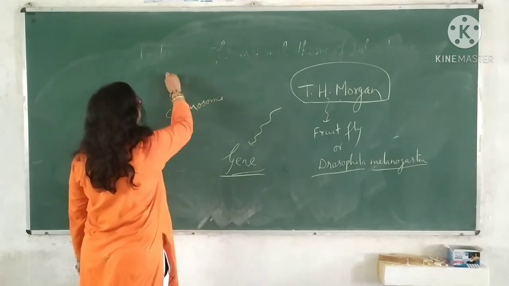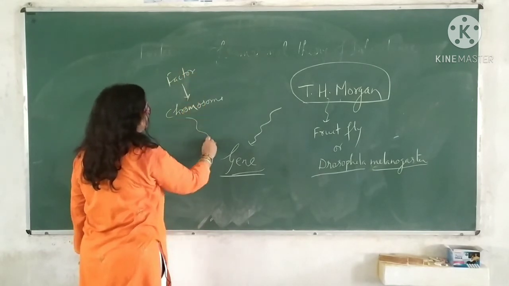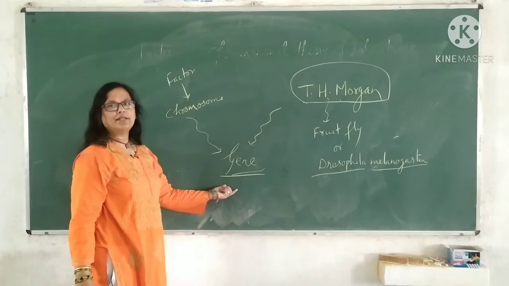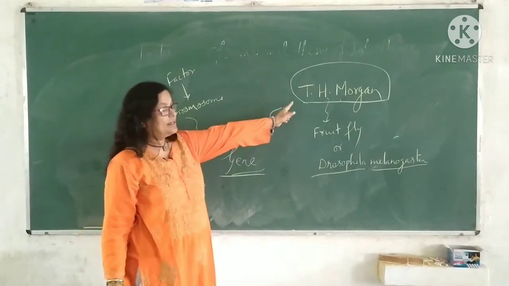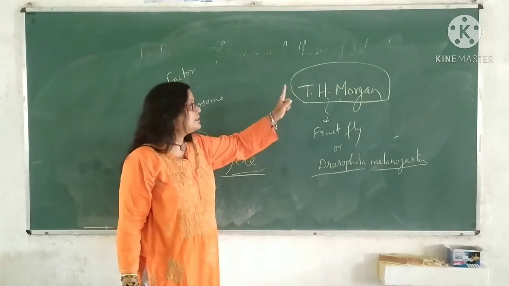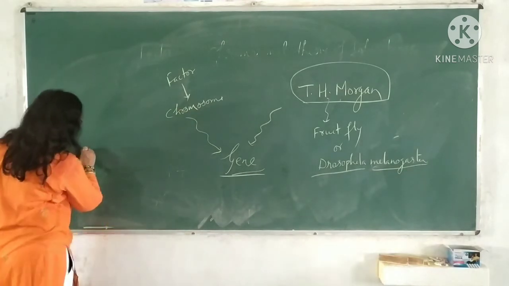Okay, factor, then chromosome, and then the term gene came into light. And this geneticist Thomas Hunt Morgan was awarded the title of father of modern genetics.